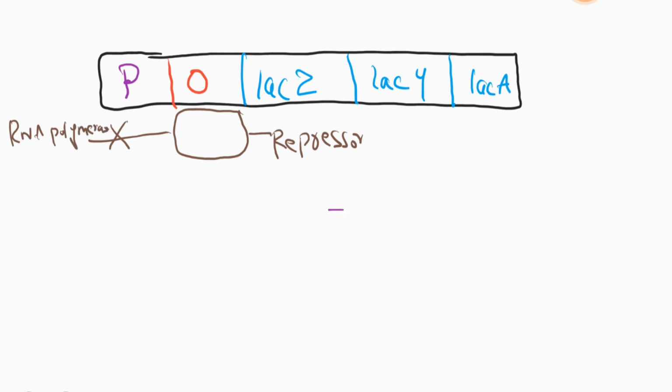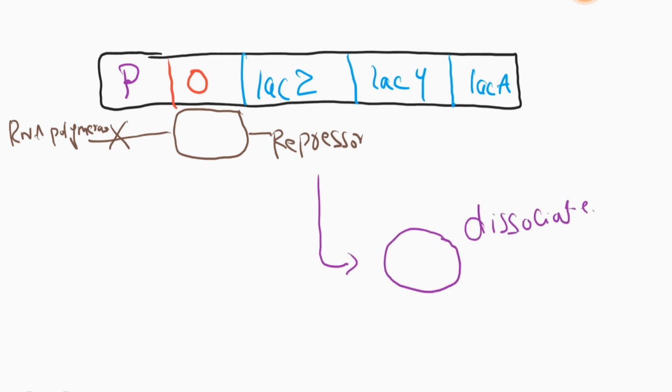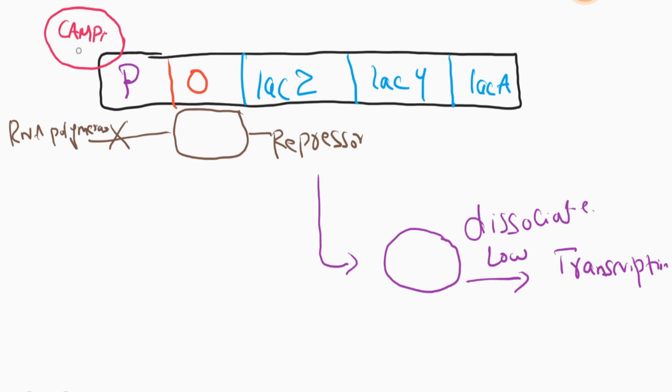And when lactose is present, the repressor dissociates or is released from the operator and transcription proceeds at a low level. And when the cyclic AMP complex is bound to the promoter, then it increases the process of transcription.